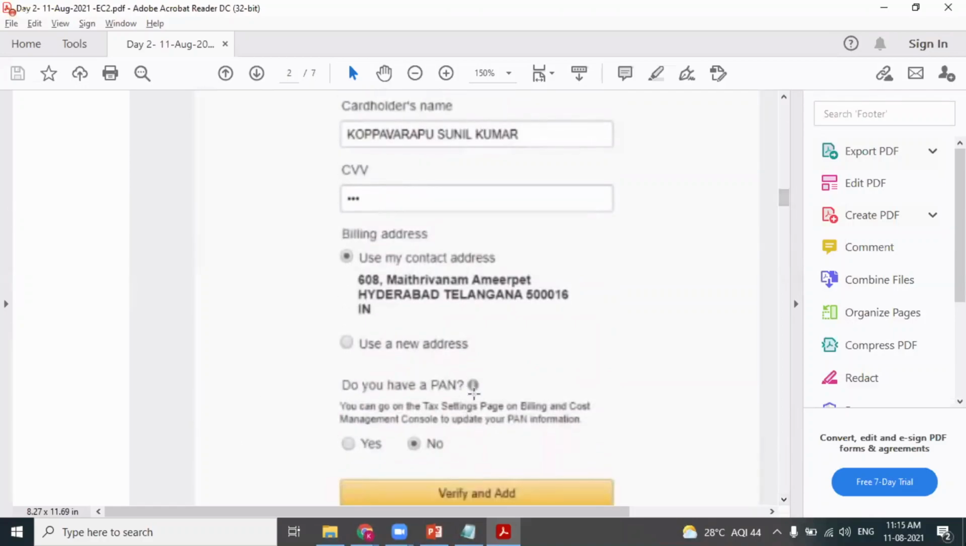It will ask you, do you have PAN? Providing PAN is not mandatory. So please select it as no and verify and add. Please mention your debit card details.